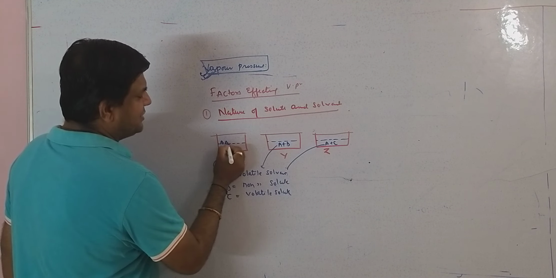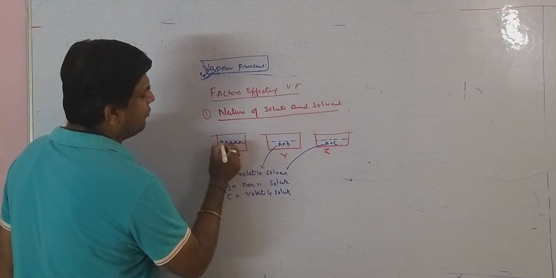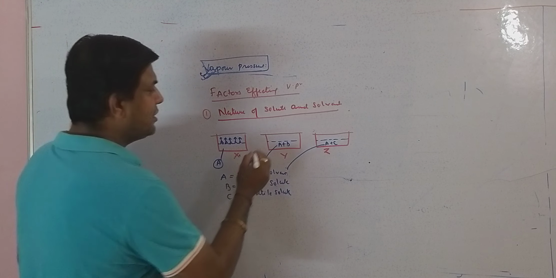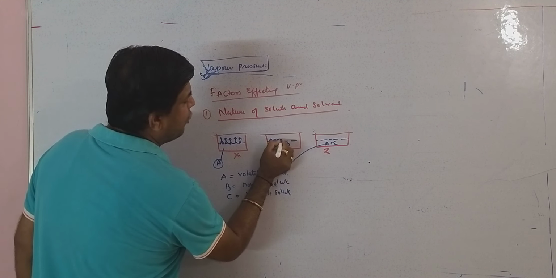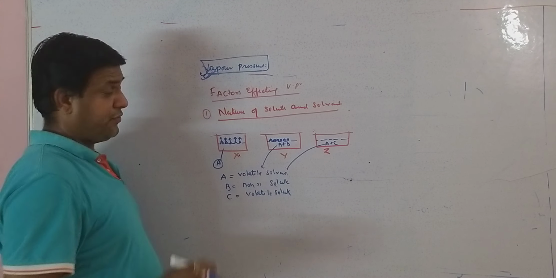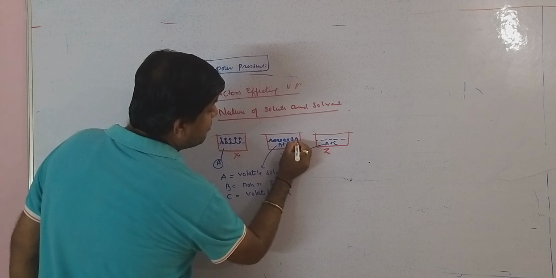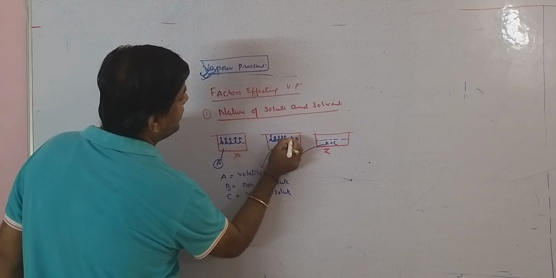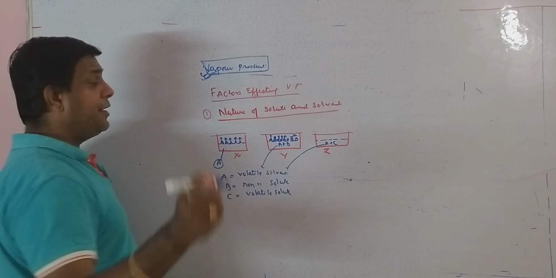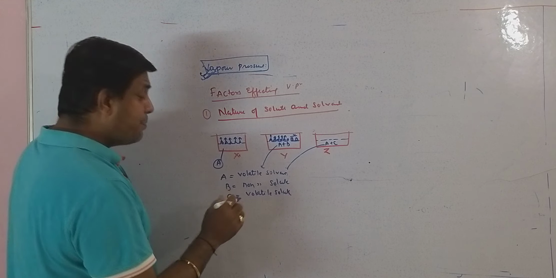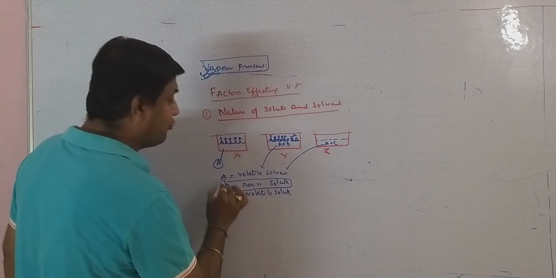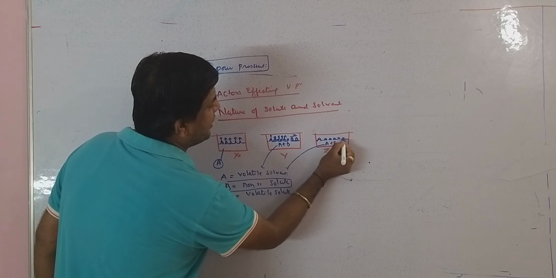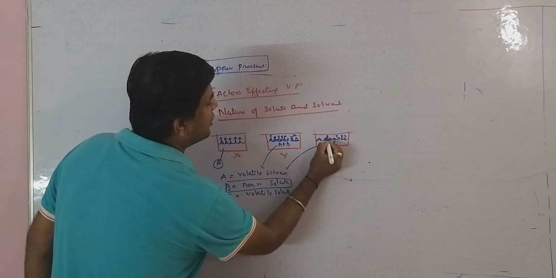In container X, A molecules will convert into vapor from the liquid surface. But in container Y, although A molecules are present on the surface, along with the A molecules, B molecules are also present. So A will convert into vapor, but B will not convert into vapor, neither will they leave this place, because they are non-volatile solute. Now in this case, along with the A, C will also convert into vapor.